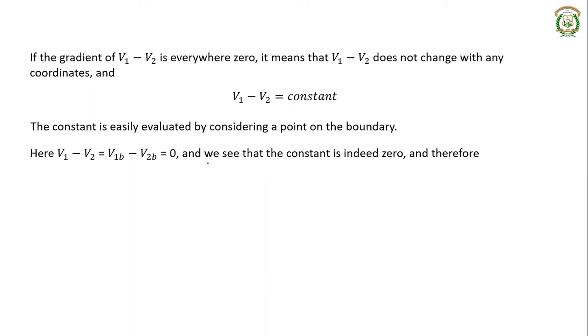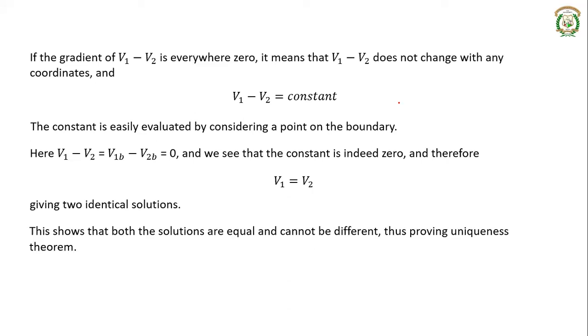So v1 minus v2 is equal to 0, which means v1 is equal to v2. That is what we started with: we considered that the Laplace equation has two solutions, v1 and v2, and these both solutions are equal. If both solutions are equal, the solution is unique. Both the solutions are identical.